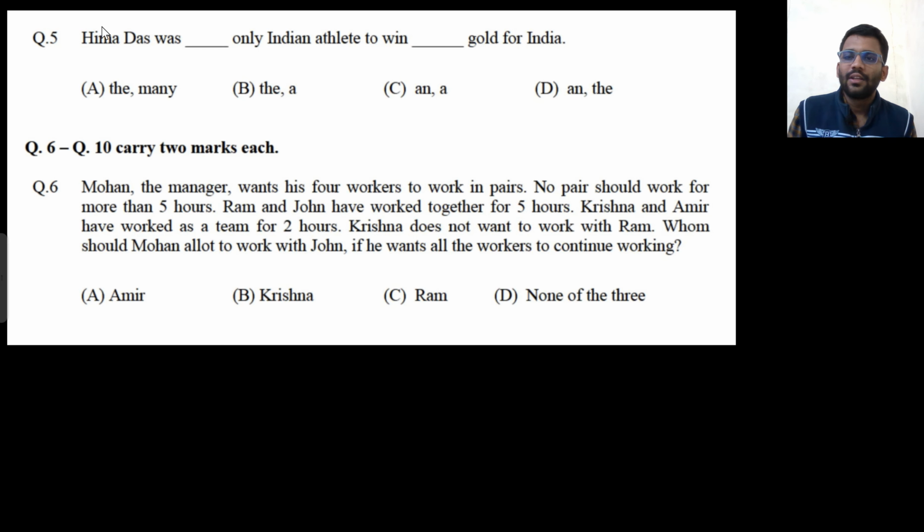Let's see the fifth question. Hima Das was the only Indian. "The only Indian" — "A only Indian" and "only Indian" don't make any sense. Before "only", "the" will be used. Hima Das was the only Indian athlete to win a gold medal for India.